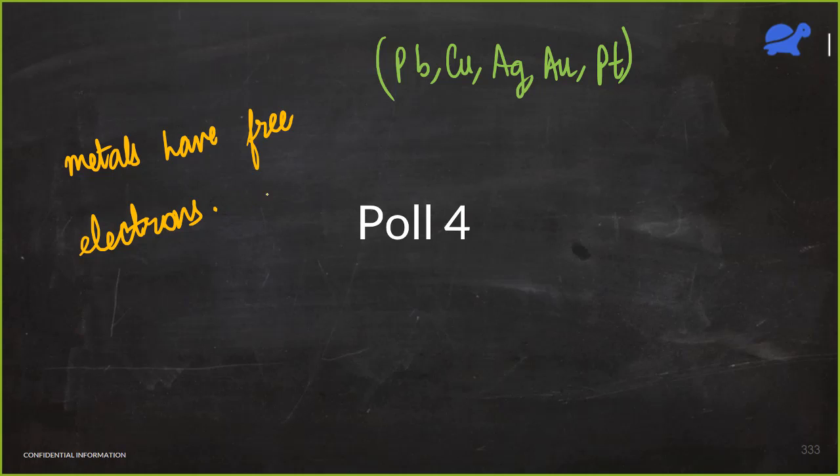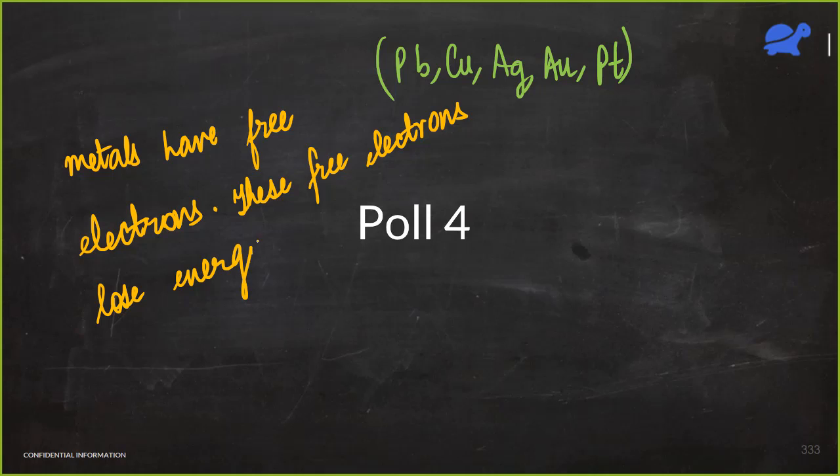So metals have free electrons. These free electrons lose energy and go to lower orbits.